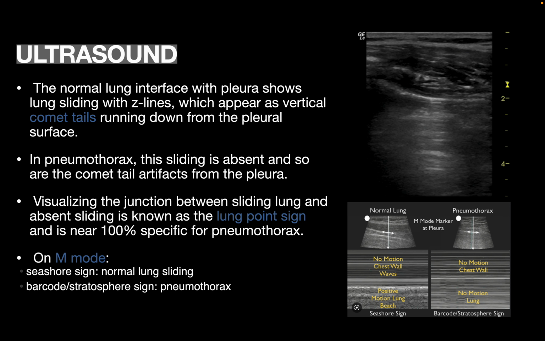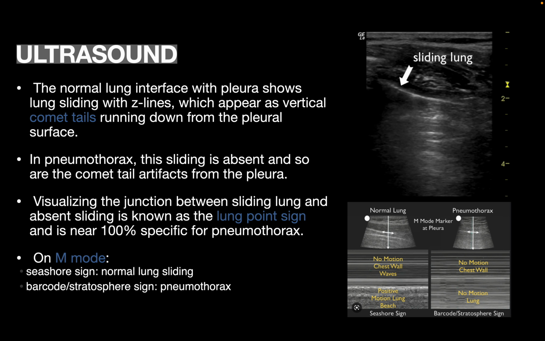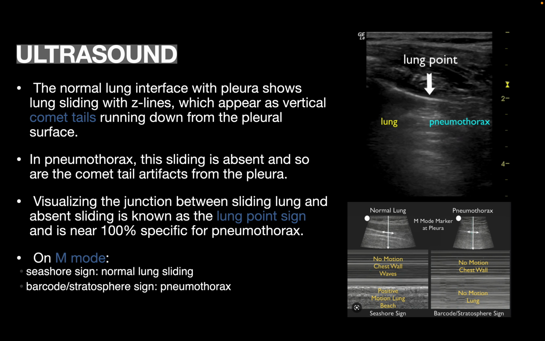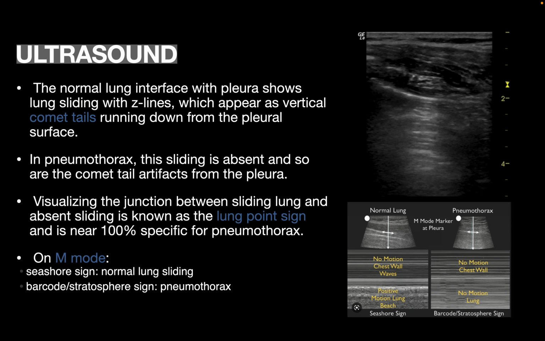Third is ultrasound. Ultrasound is not the preferred modality for diagnosis of pneumothorax, but a physician should know how to look for a pneumothorax on ultrasound, as in case of trauma during EFAST, one can face a patient having pneumothorax. In this we can see lung sliding, the normal lung movement, whereas in pneumothorax there is absent lung movement. Between the normal sliding and absent sliding lung we have a lung point, which is almost 100% specific for pneumothorax.